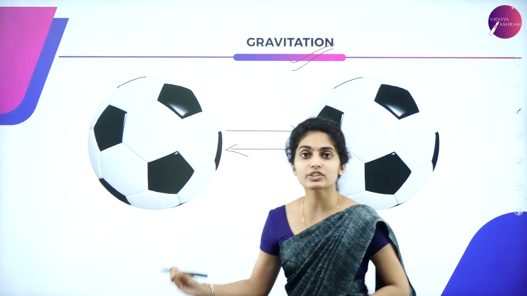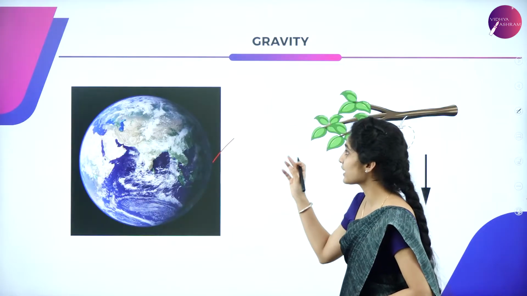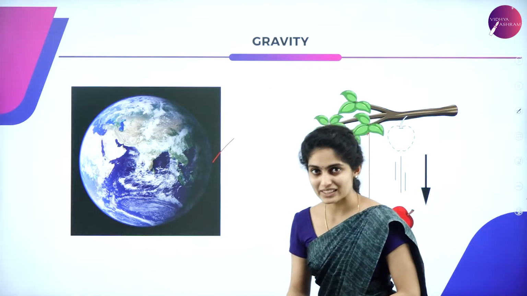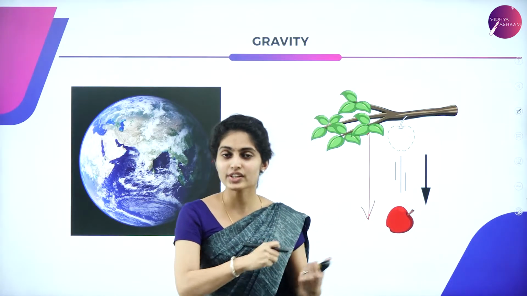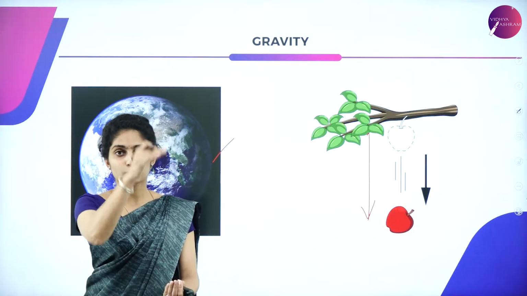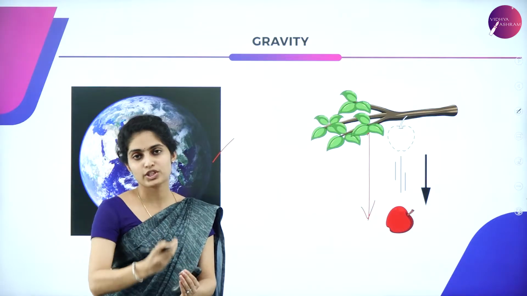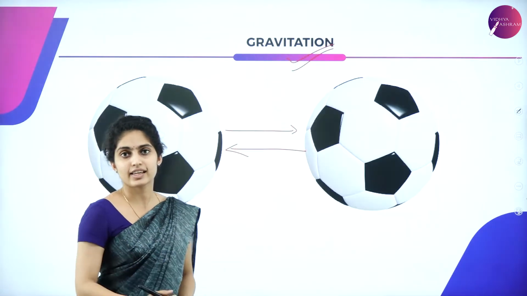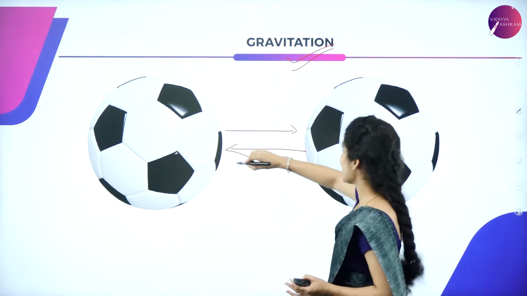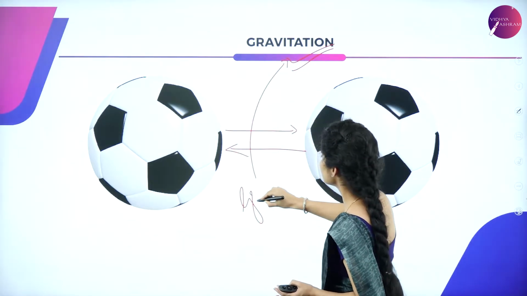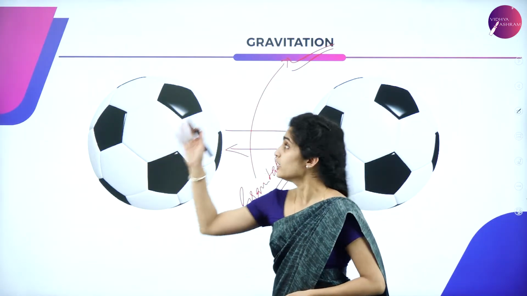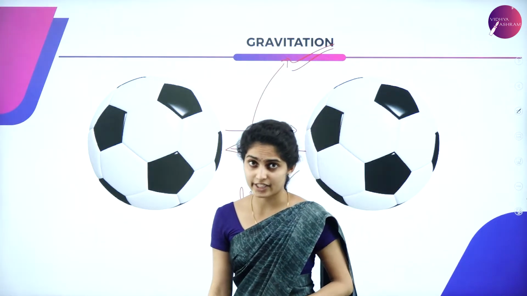Here the universal law is applied, whereas in the other case it is non-universal, wherein the object is falling towards the earth. So this action is with respect to an object as well as the earth. There is a force which acts between an object and the earth, whereas in this case it is a force which acts between two objects. That is known as gravitation, a gravitational force. So this is all about gravity and gravitational force.